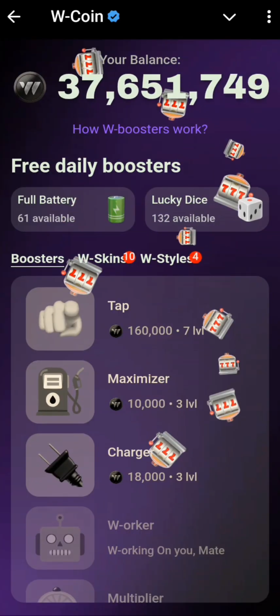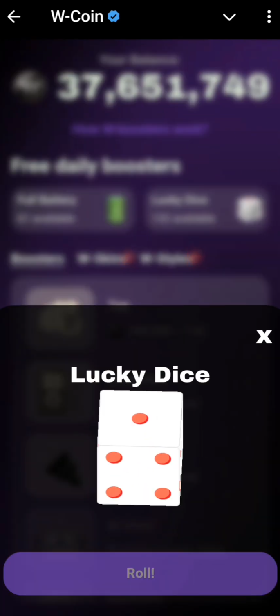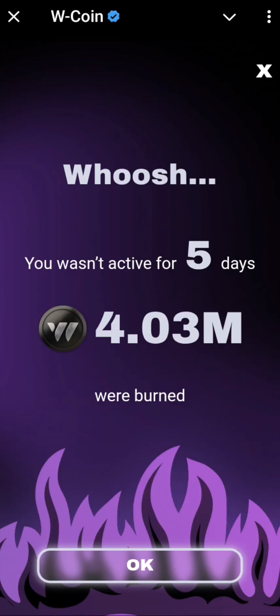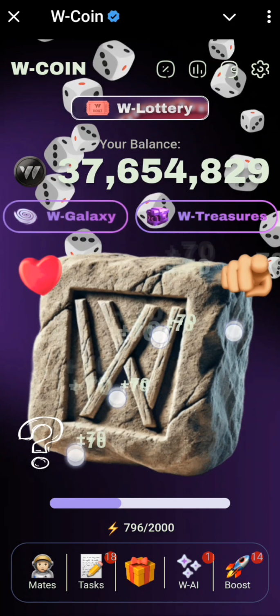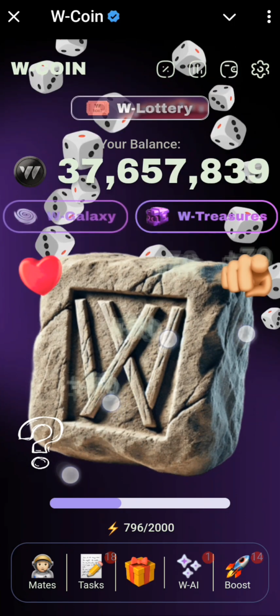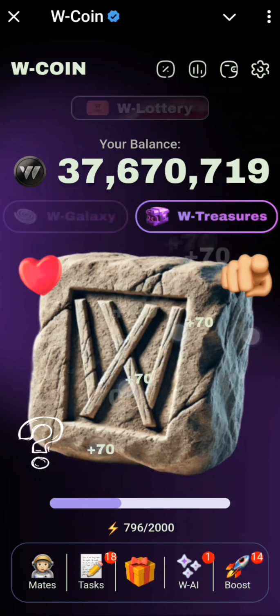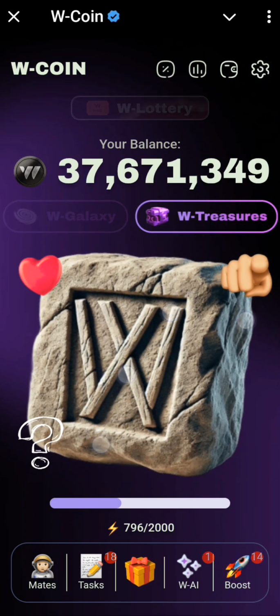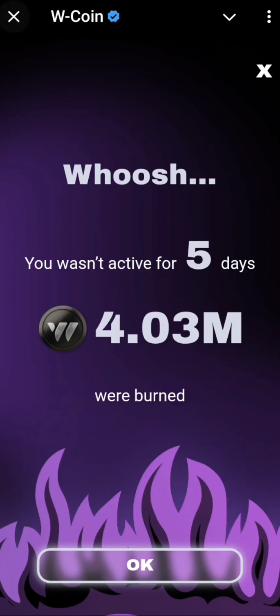And then if you come up to boosters again, you have lucky dice right here. You can spin all of this to earn different things. As I've spun like that, I've gotten 10x. What does that mean? It simply means if you come back to tap, you're going to be tapping times 10 of whatever natural tap you usually have. So please make sure that you complete all of that. I know you might not know about these boosters right here. You see, I have many of them, which means if I spin, I'm going to earn so much from it. And the full battery here is still much. So make sure that you complete that.